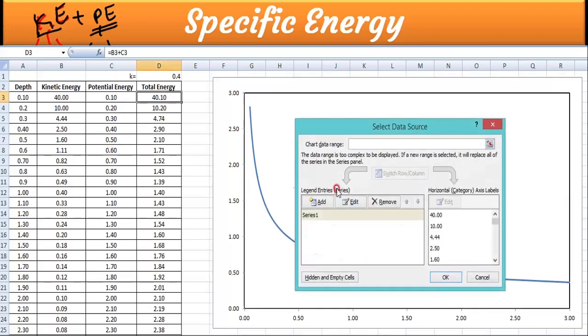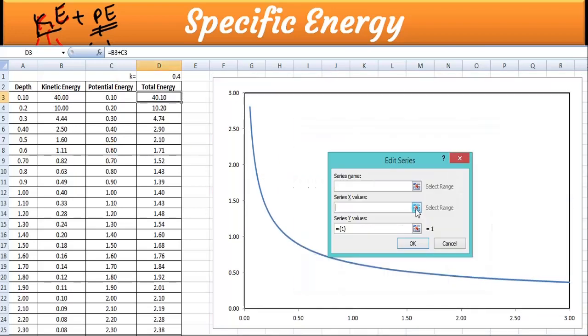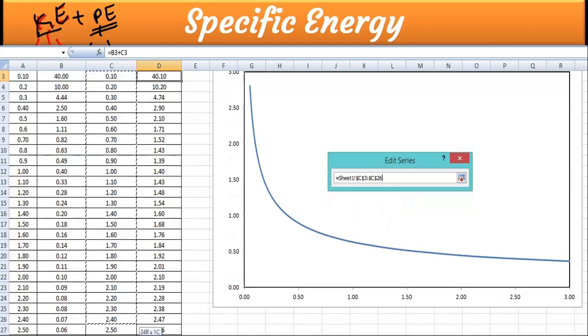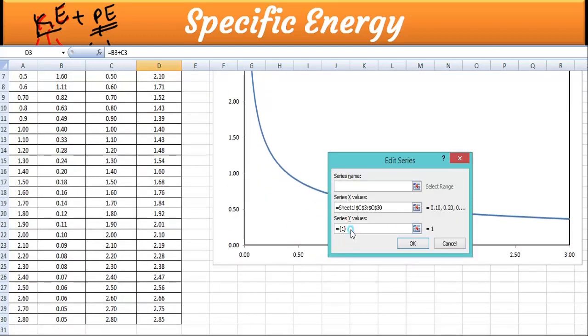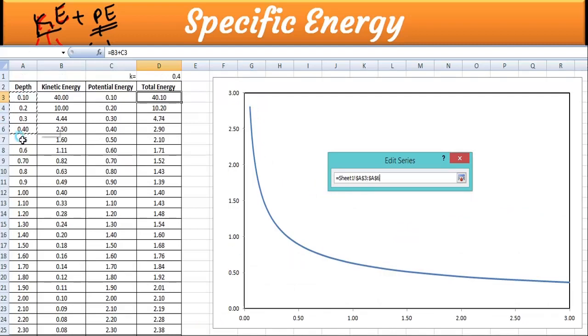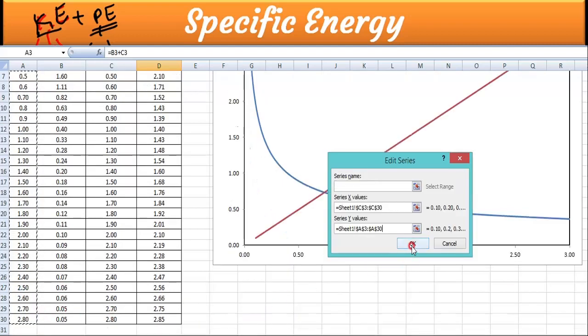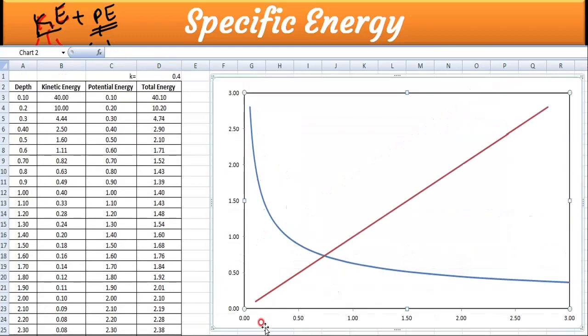Then select data, then add. For the x-axis I want potential energy, and the y-axis is again depth. Enter. Look at here. See, I got potential energy, a straight line passing like this. Understood? Now I got the potential energy.